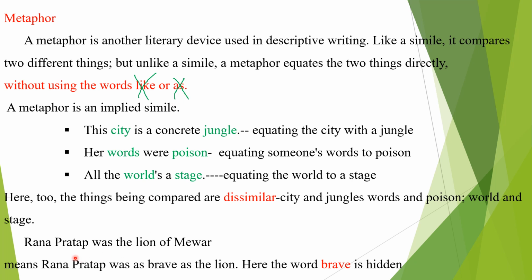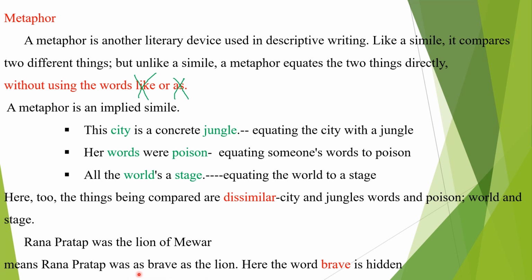Let's see one more example. Rana Pratap was the lion of Mewar. Here we do not use like or as, but there is a comparison between Rana Pratap and lion. So it is a metaphor. What does it mean? You can say it as in a simile: Rana Pratap was as brave as the lion.